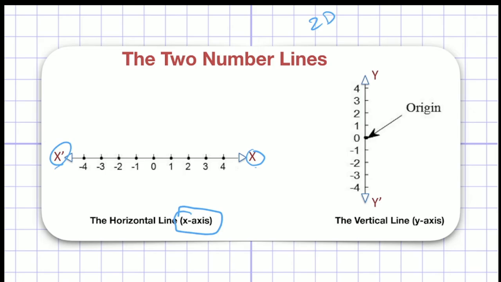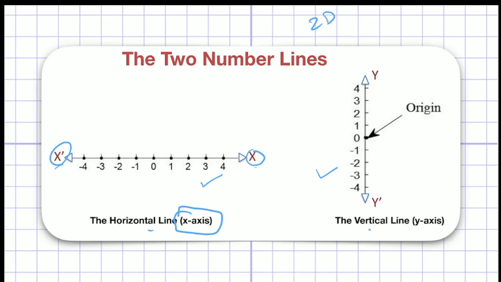What if I want to move my point in the upward and downward direction? I cannot do this on this number line. So let me rotate this number line with respect to 0 by 90 degrees anti-clockwise. So it will look like this: this is a horizontal line, and this is a vertical line, right? All the rules that apply on this number line will also apply on this number line. The only difference is that one is horizontal and one is vertical.